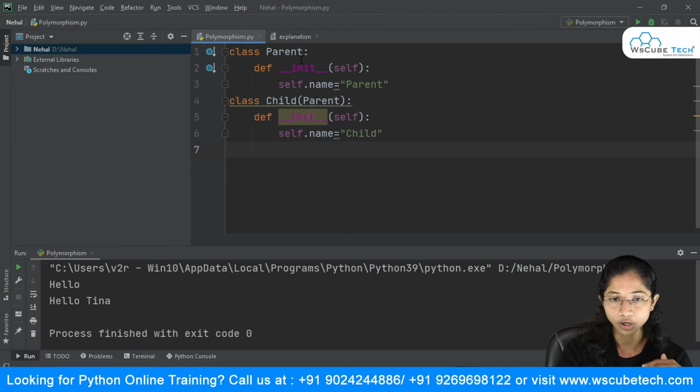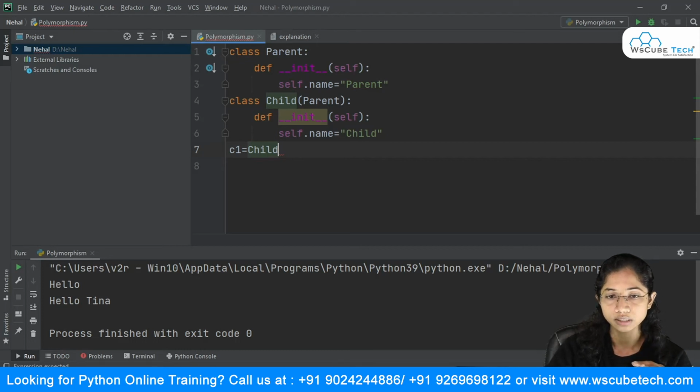Now I am simply creating an object of my child class. So I say c1 is equal to Child, and in order to print that variable name, you have to make use of the print statement. So I will say print c1.name. Now if I run this, you can see that it is printing child. Fine, so it worked fine.